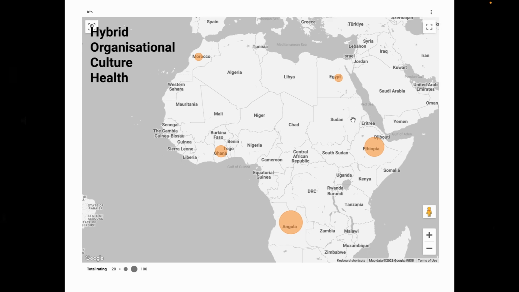Now what I'm going to show you is, let me just record this on my phone. For example, we can see here that Angola has the highest score of 100%. So their organizational culture, while working in a hybrid fashion, is doing the best, and Morocco is not doing so good.